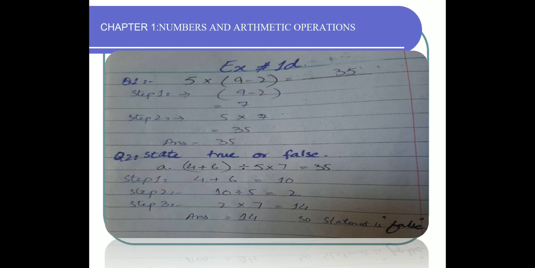Question number 2, state whether the following statement is true or false, but you have to simply solve the question. Step 1, solve the brackets. 4 plus 6 is 10. Then divide. Step 2, 10 divided by 5 is 2. Then multiply. 2 multiplied by 7 is 14. The answer is 14, but they have given 35. It means the statement is false. So write false.